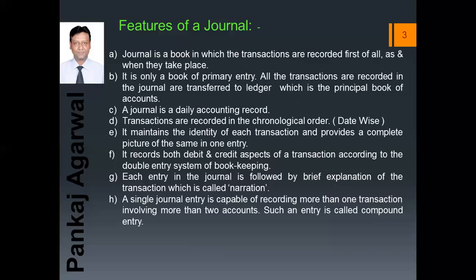Because we are following double entry system, that is dual aspect of accounting. Every debit will have an equal amount of credit. So each entry in the journal is followed by brief explanation of the transaction, which is called a narration. A single journal entry is capable of recording more than one transaction involving more than two accounts. Such an entry is called a compound entry.